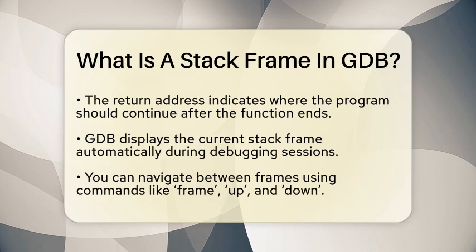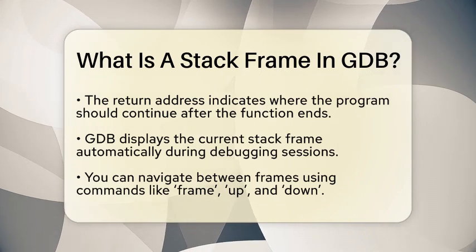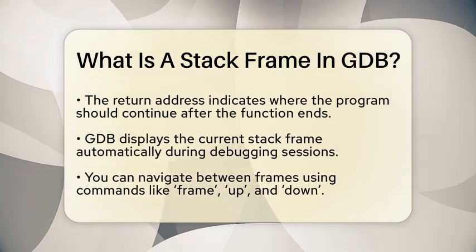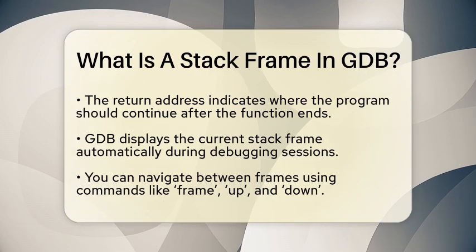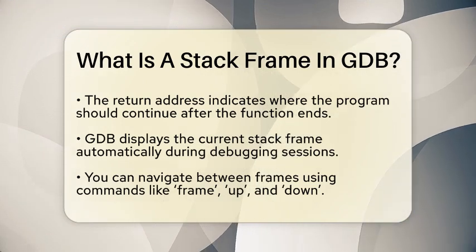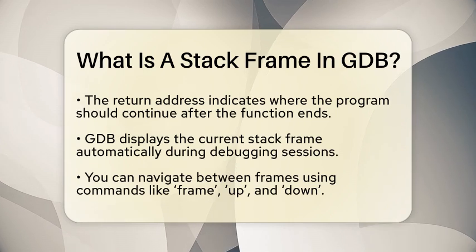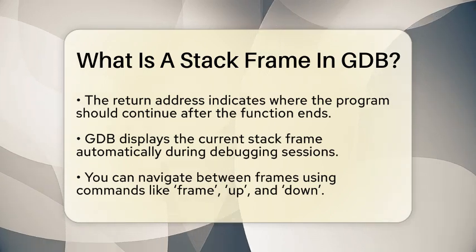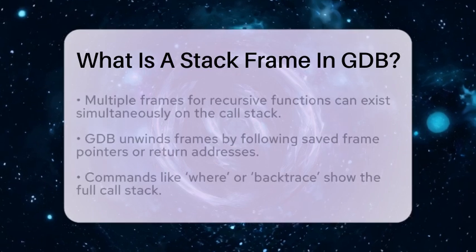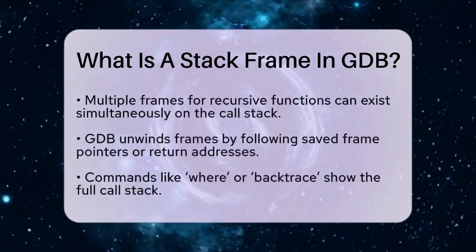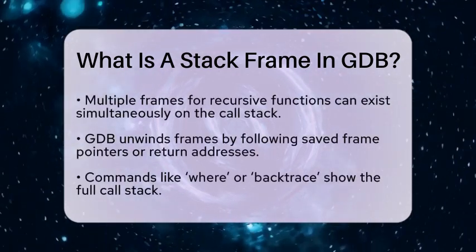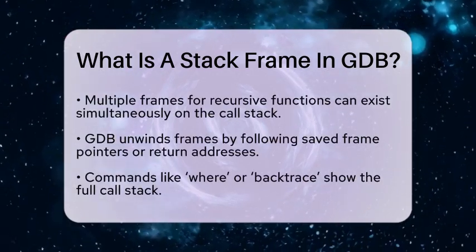When you use GDB to debug, you can see these frames. GDB automatically shows you the current frame when the program stops. But you can also move between frames using commands like frame, up, and down. This lets you look at different parts of the call stack and see what each function was doing. The call stack is like a trail of breadcrumbs leading to the current point in the program.